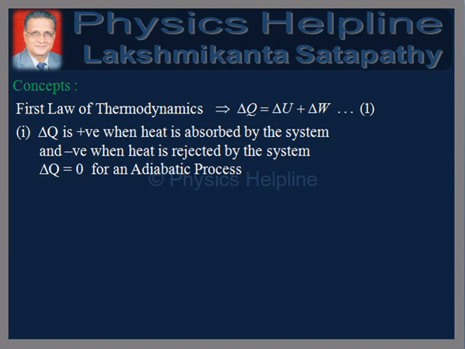Delta Q is positive when heat is absorbed by the system and it is negative when heat is rejected by it.